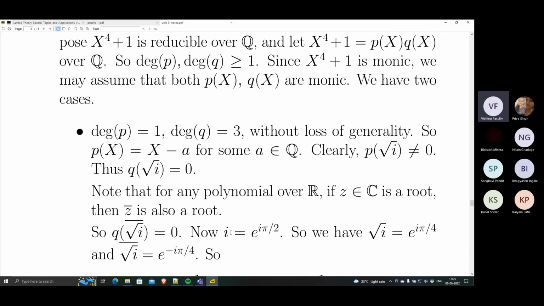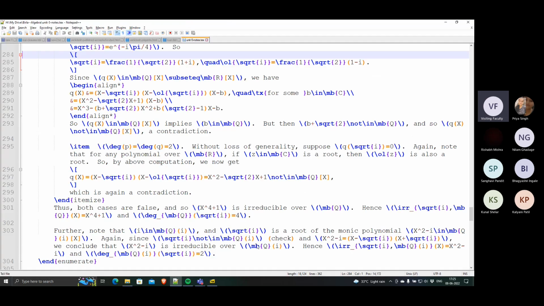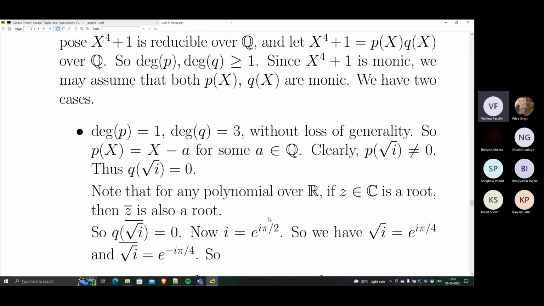Now i, if you write it down as cos theta plus i sin theta, you want cos theta to be 0, sin theta to be 1. So the angle theta is actually pi by 2. So i is equal to e raised to i times pi by 2.